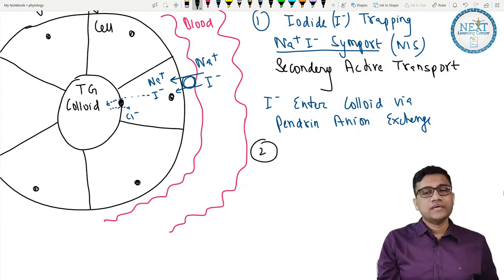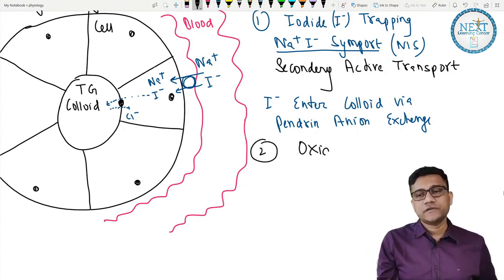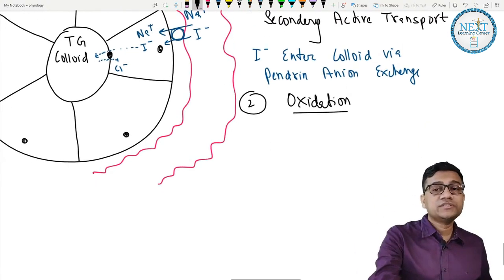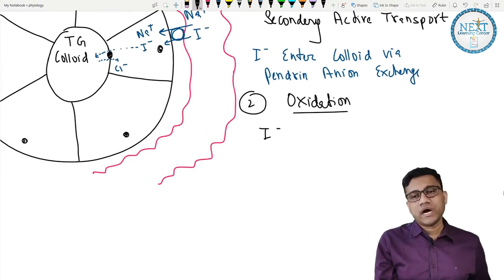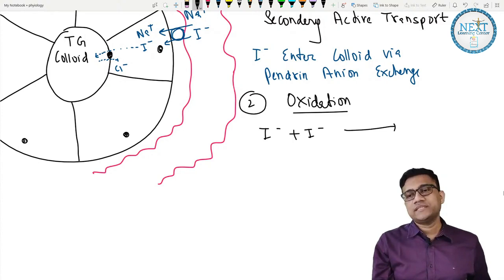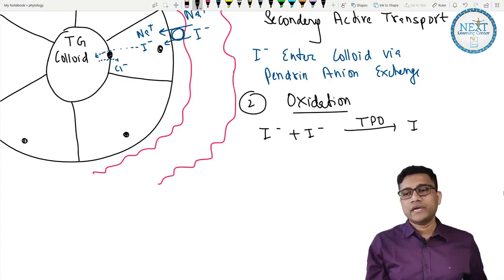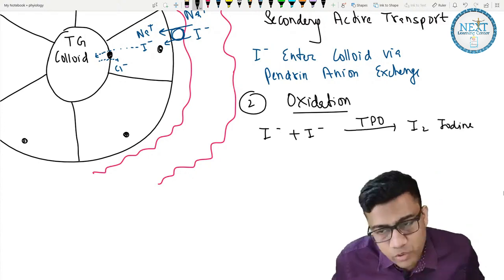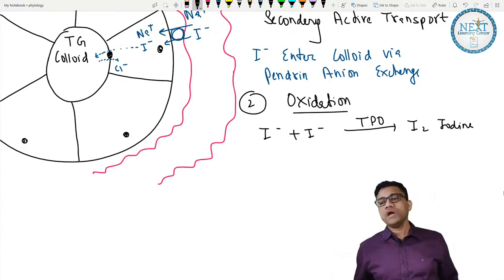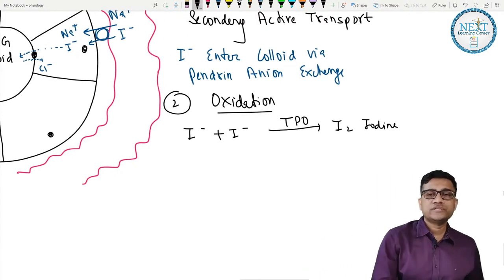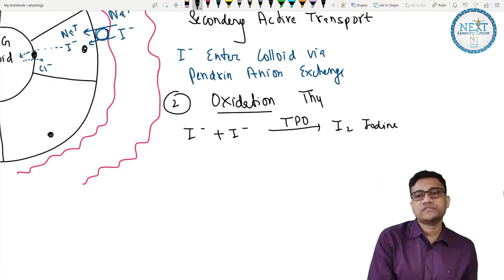Number 2, there is oxidation. Now what do you mean by oxidation? It's very simple. We take the iodide and combine it, and the enzyme is TPO, and it makes I2, that is iodine. Now the question is, what is TPO? It is thyroid peroxidase.